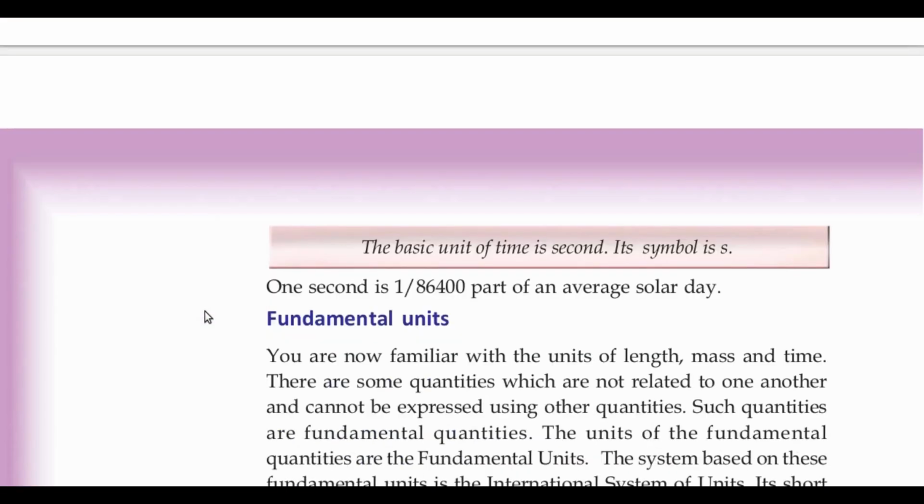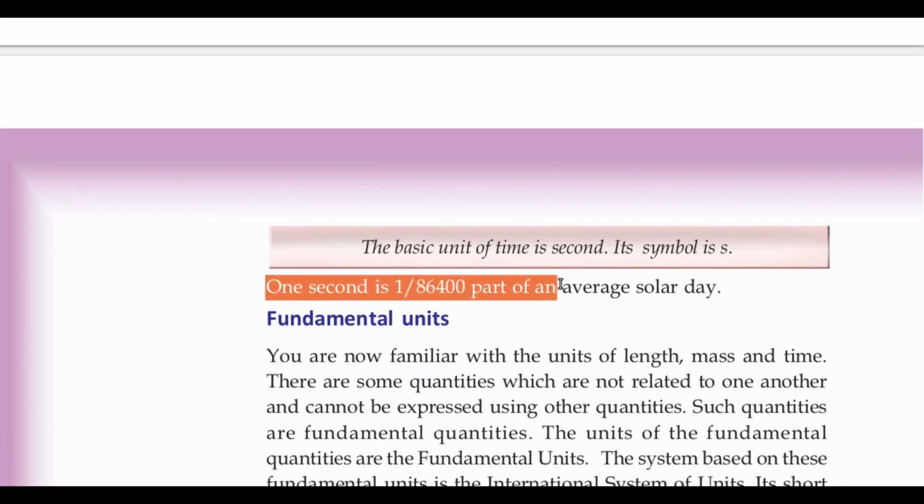One second is 1 by 86,400 part of an average solar day. That is, a day has 86,400 seconds. Now what is 1 second?